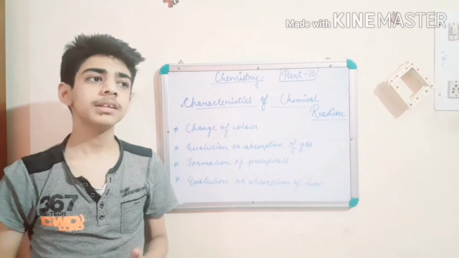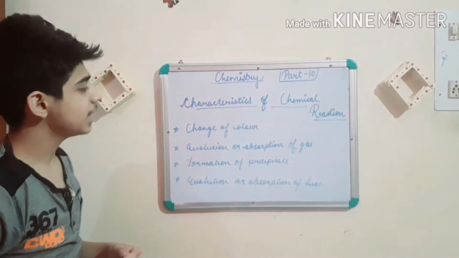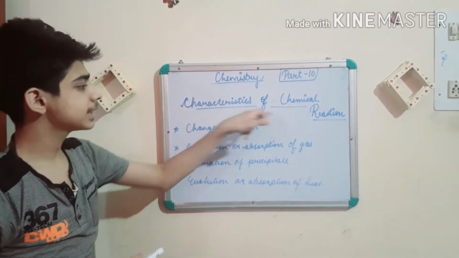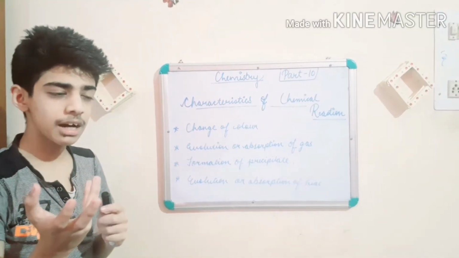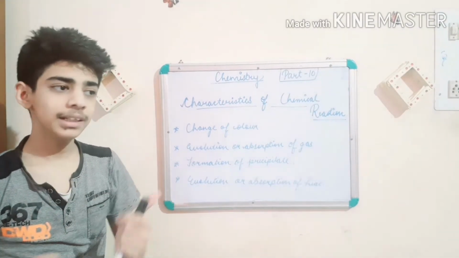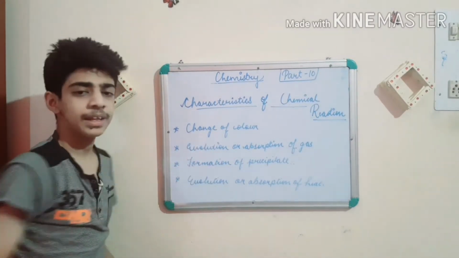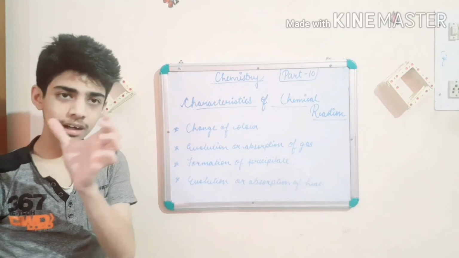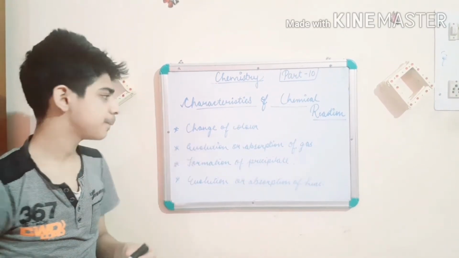So we have discussed earlier what is a chemical reaction equation. Now today I am going to tell you what are the characteristics of a chemical reaction. Characteristic means what indications we can see accompanying a chemical reaction. First characteristic, change of color. The color of a compound, when we react it with something, can change.